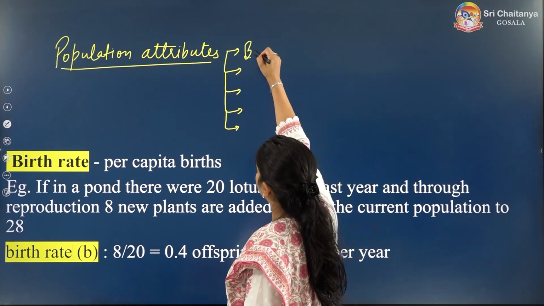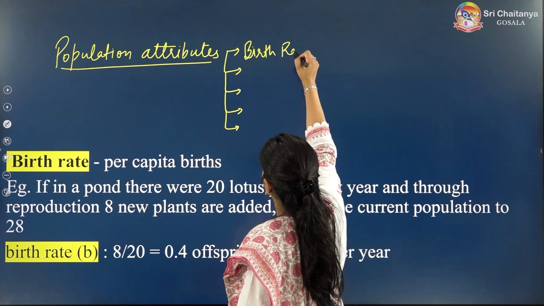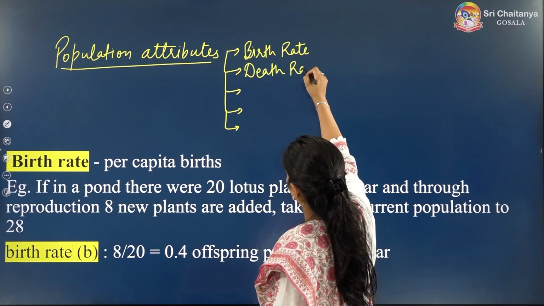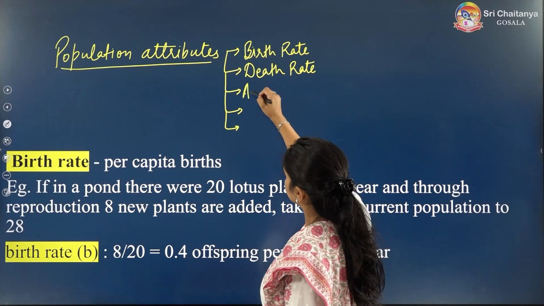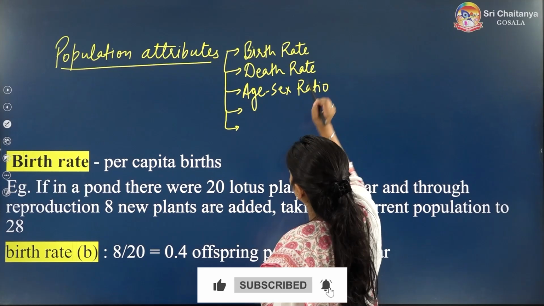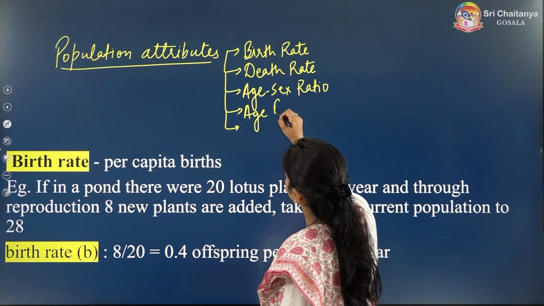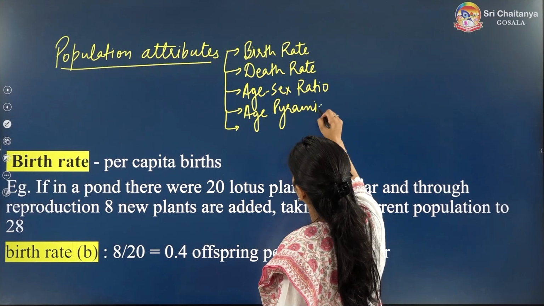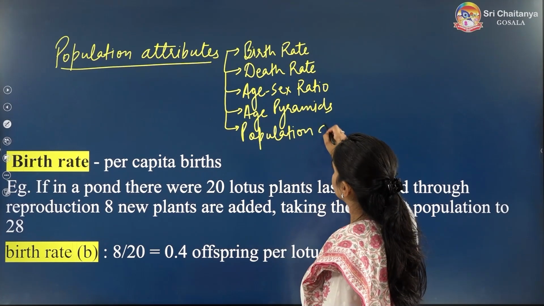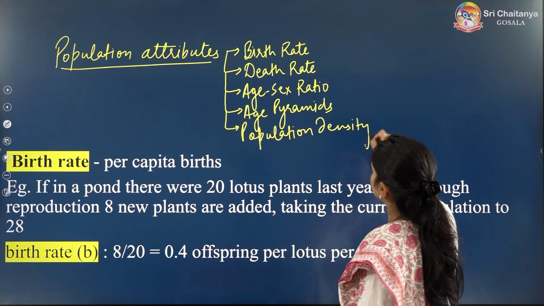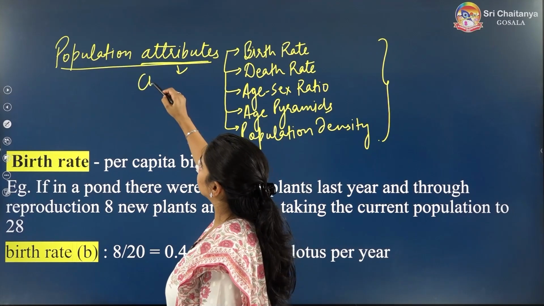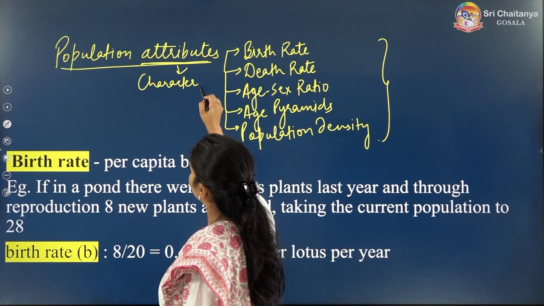Birth rate is the first one. Then the second one is death rate. Third one is age-sex ratio. Fourth one is age pyramids. And fifth one is population density. So these are the 5 attributes. Attributes means characters, or you can say properties.